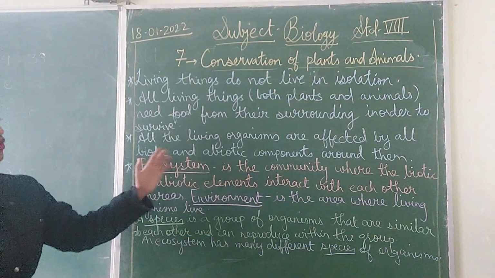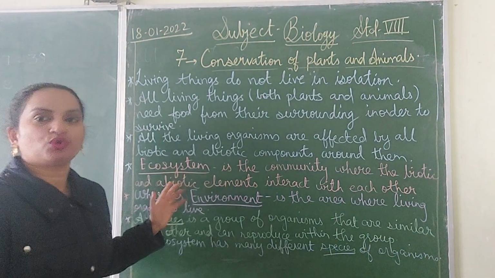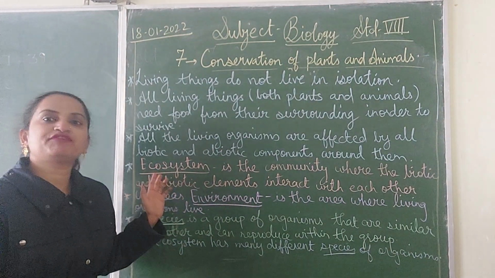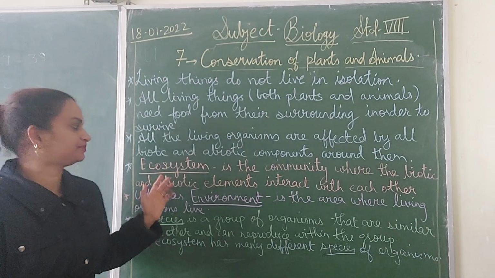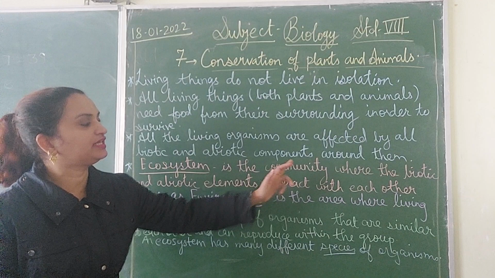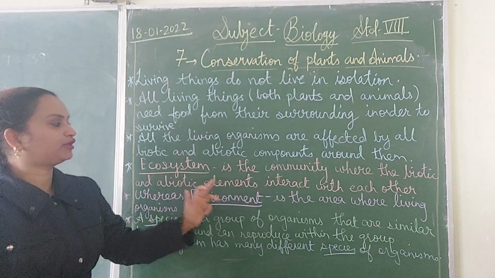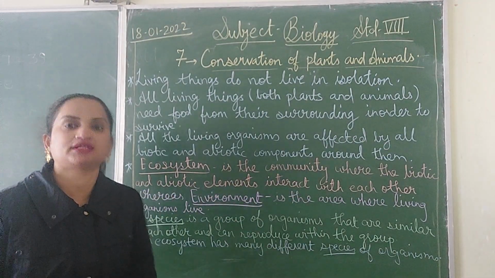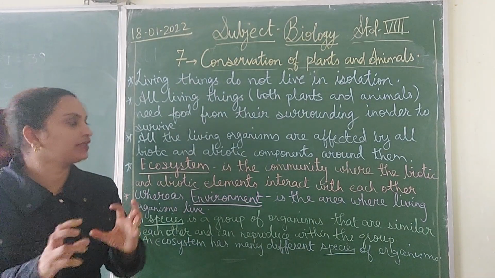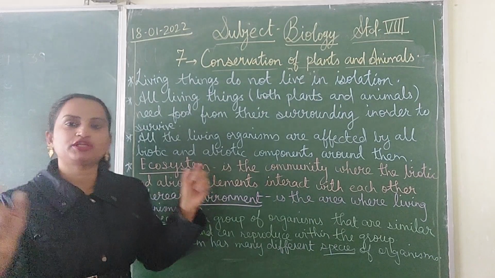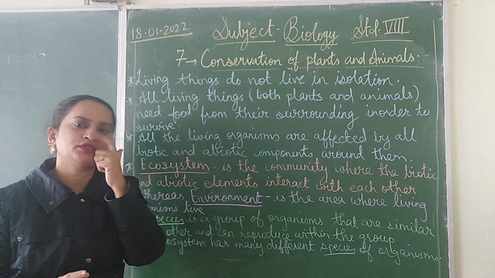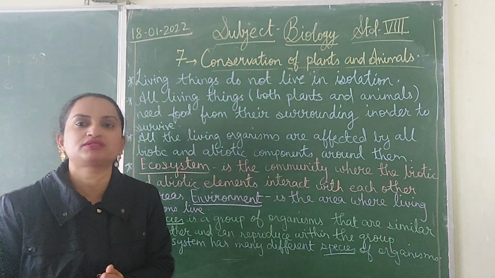Now, few terms you have to know. It's very important that you know few terms. First term that we are going to deal today is ecosystem. What is an ecosystem? Ecosystem is the community where the biotic and abiotic elements interact with each other. Yes, ecosystem is a community. It's a thing where the biotic and abiotic components interact with each other. So this is known as the ecosystem. You can give ample examples of ecosystems, yes.